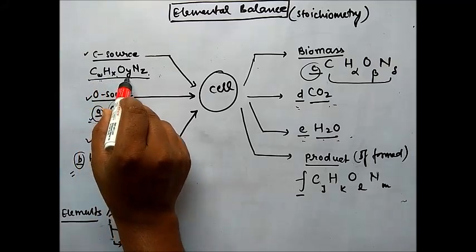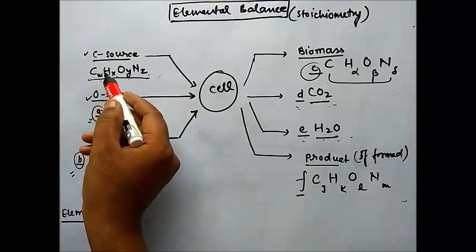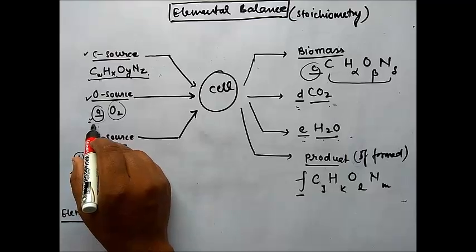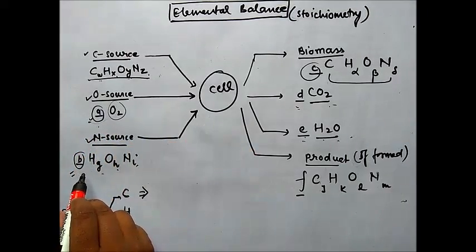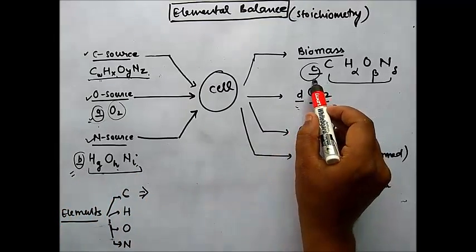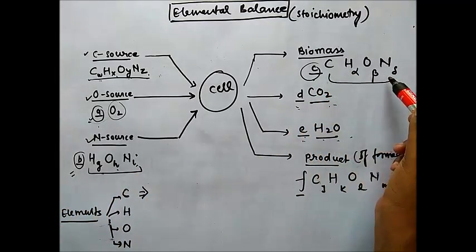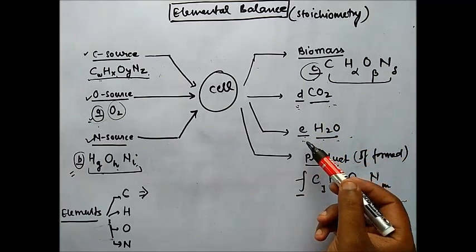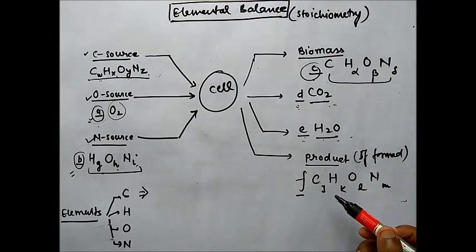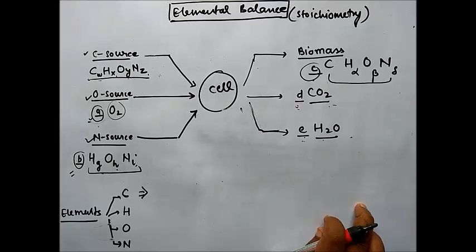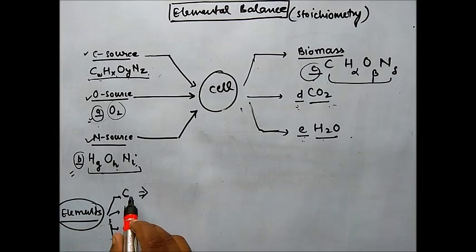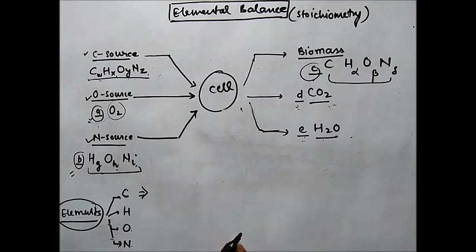Here is the chemical formula of the carbon source, where W, X, Y and Z are the numbers of carbon, hydrogen, oxygen and nitrogen respectively. Small a is the number of moles of oxygen required. Small b is the number of moles of nitrogen source required. Small c is the number of moles of biomass formed. D is the moles of carbon dioxide produced, E is the moles of H2O produced, and small f is the moles of product formed. Let's consider that product is not formed here. There are four major elements, carbon, hydrogen, oxygen and nitrogen, in any organic compound. So let's do the elemental balance.